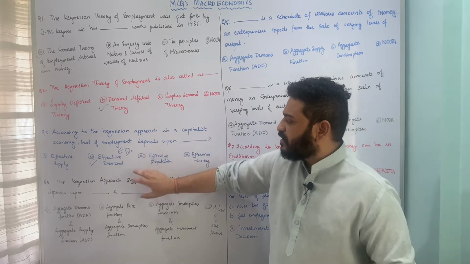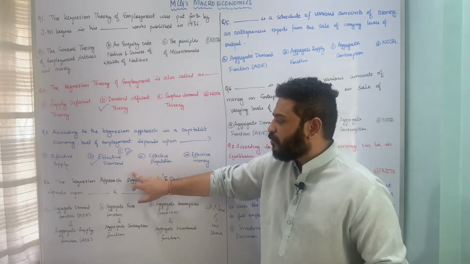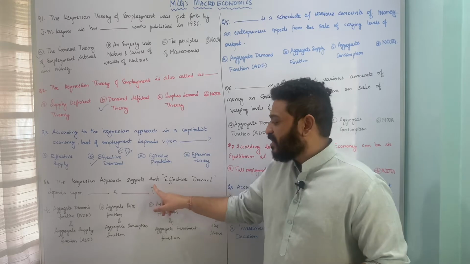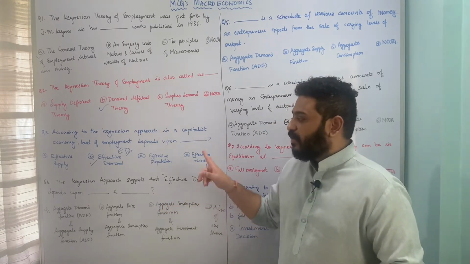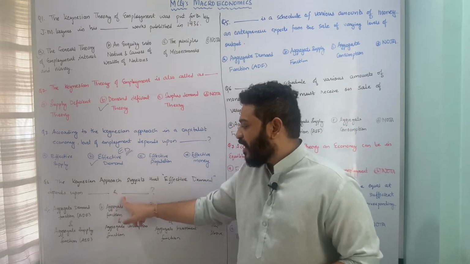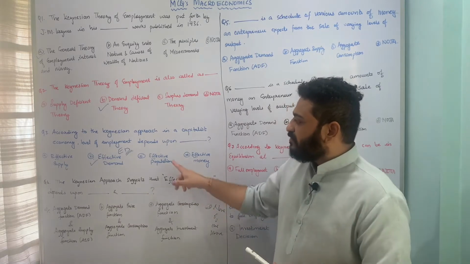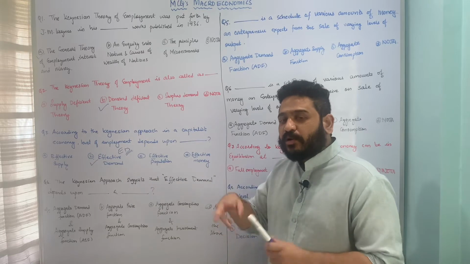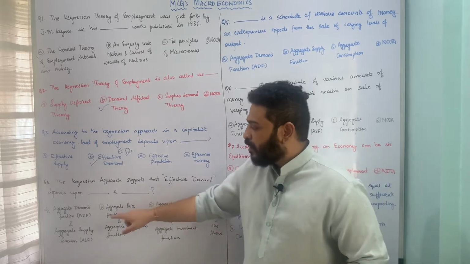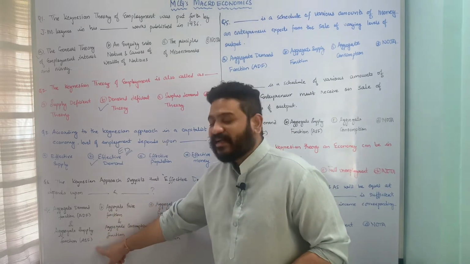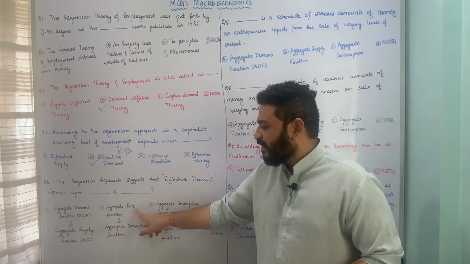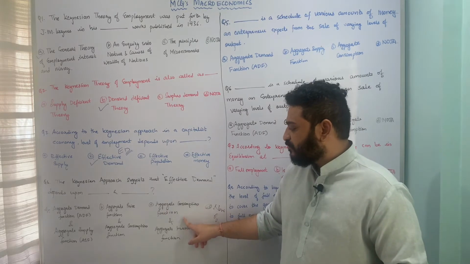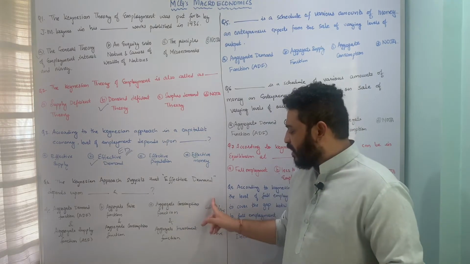The next question is in relation to effective demand itself. The Keynesian approach suggests that effective demand depends upon dash and dash. We know that level of employment depends upon effective demand, but effective demand also in turn depends upon two important things. And what are they? Whether they are aggregate demand function and aggregate supply function, aggregate price function and aggregate consumption function, aggregate consumption function and aggregate investment function, or none of the above.